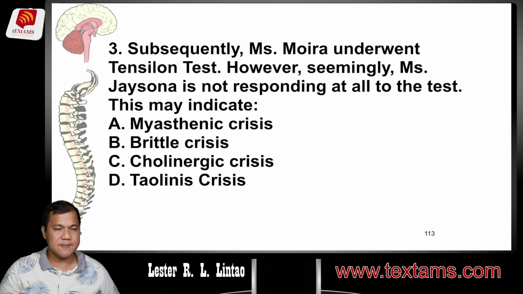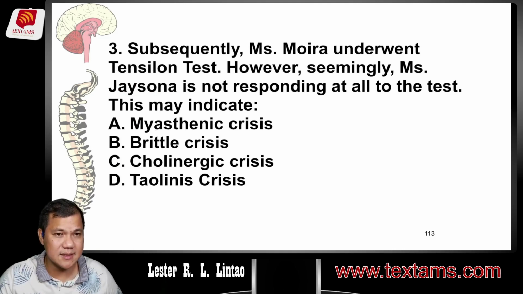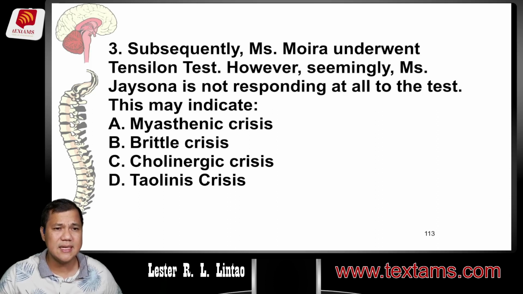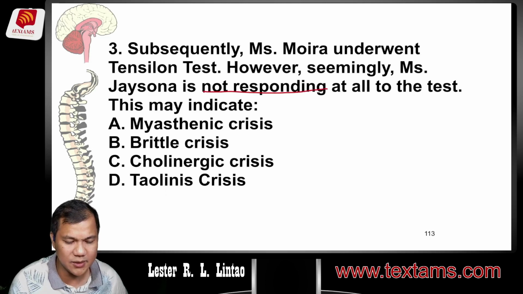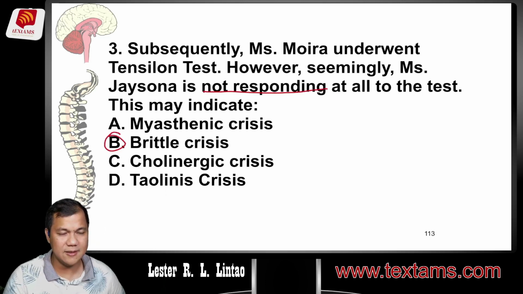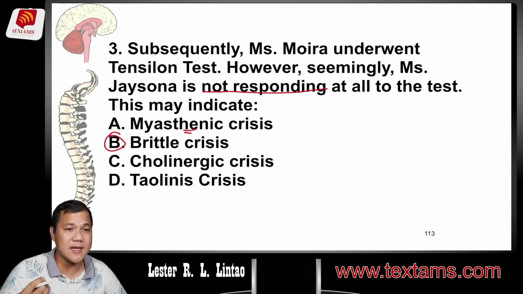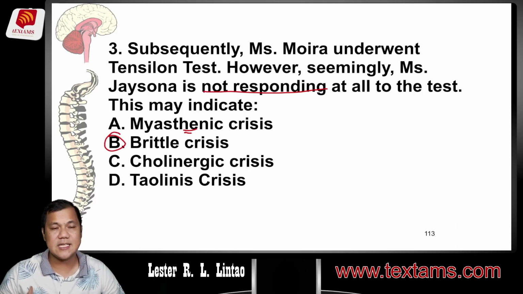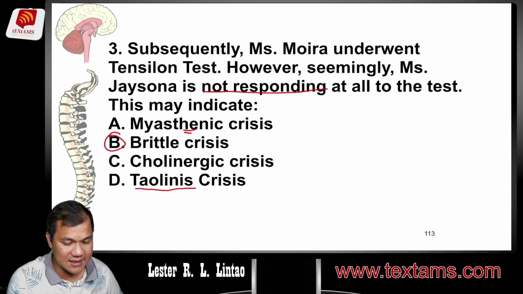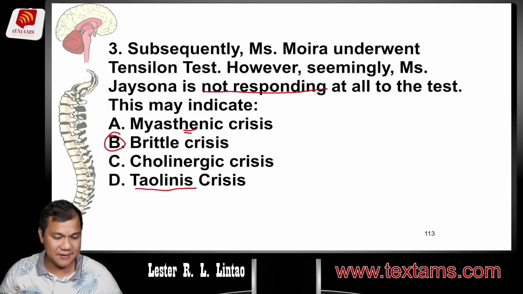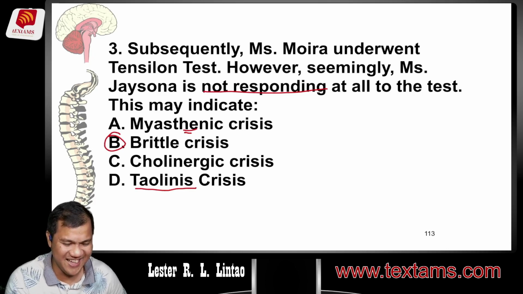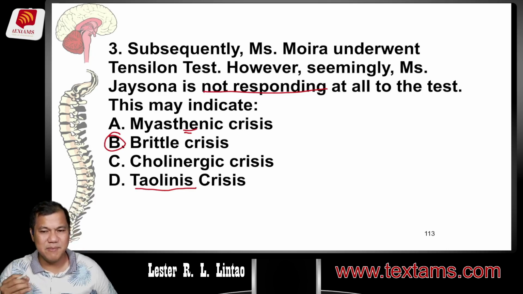Question number 3. Subsequently, Miss Moira underwent Tensilon test. However, seemingly, she is not responding to all the tests. Kung ayaw mag-respond, ano meron siya? Well, I told you, it's actually brittle crisis, letter B. Nga pala, yung term na myasthenic crisis pertains to a client with myasthenia gravis na nagkaroon ng respiratory complication. Sample, aspiration, pwede ring breathing problem, pwede ring atelectasis. Pag sinagot mo letter A, cholinergic crisis, naisahan ka. So number 3 should be letter B, brittle crisis.